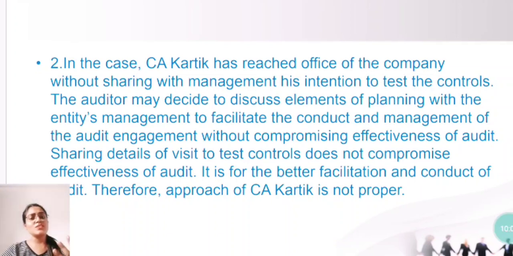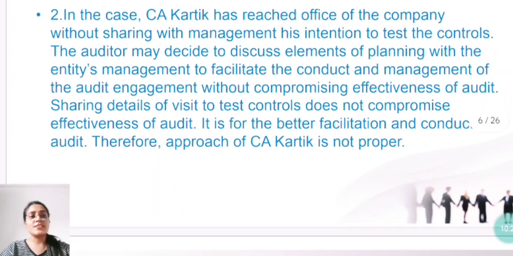Audit engagement means audit agreement, right, without compromising the effectiveness of audit. But the effectiveness of the auditing should not be compromised while you discuss the audit plan with the management. Sharing details of a visit to test controls does not compromise the effectiveness of audit. So it is for the better facilitation and conduct of audit. So the approach of CA Karthik is not proper.